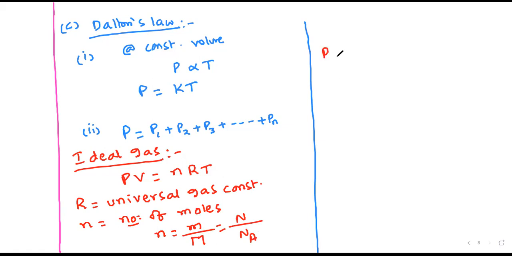The universal gas constant is a constant, and it has the value 8.314 joule per mole Kelvin.